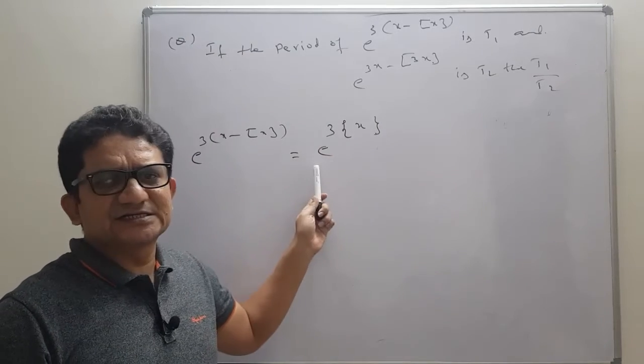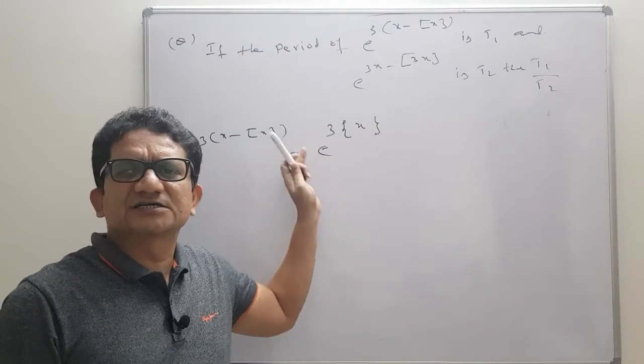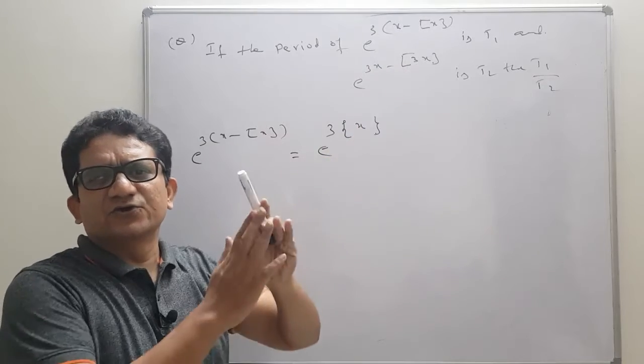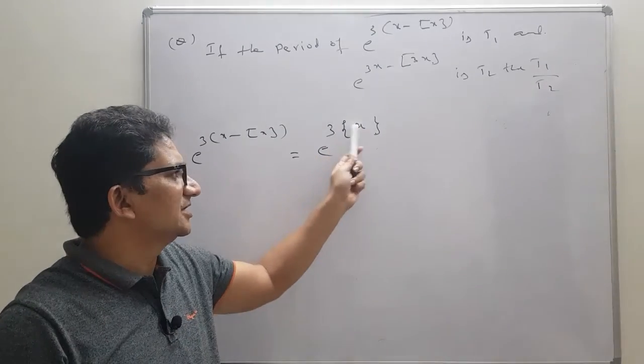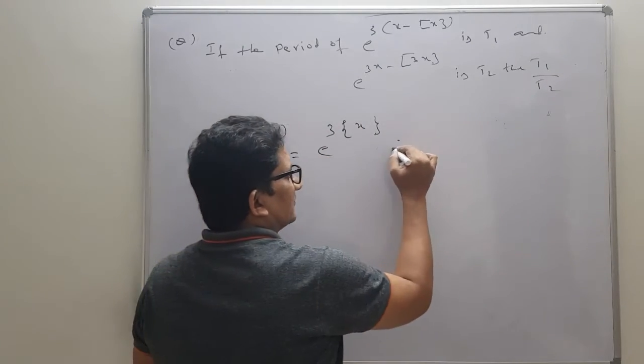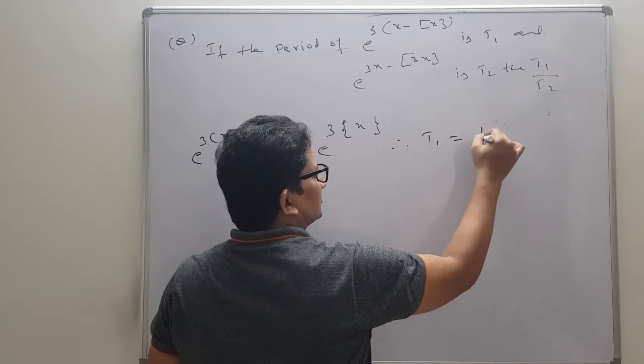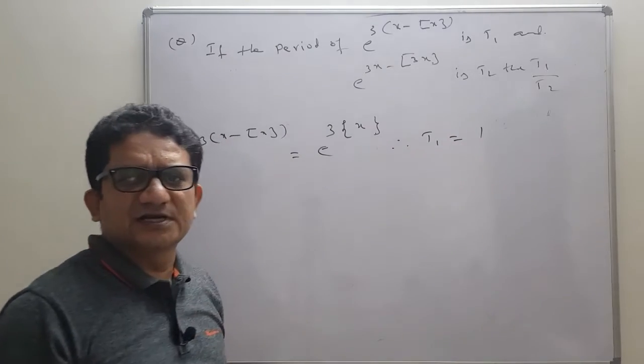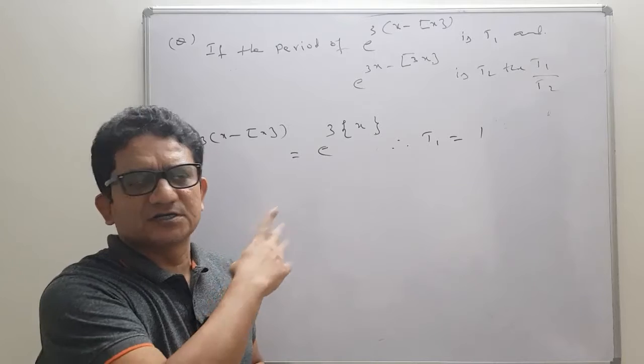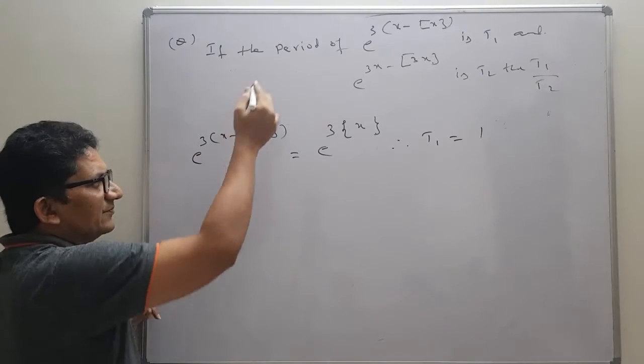So e is a constant, 2 point something only. We know that a constant to the power function is there. No need to bother about that constant, only concentrate on the function. Therefore, t1 equals the fundamental period of the fractional part function, which is 1. So we wrote that one. We will come back to the next one.